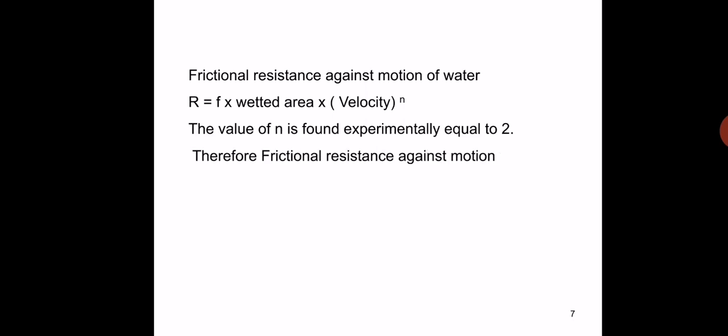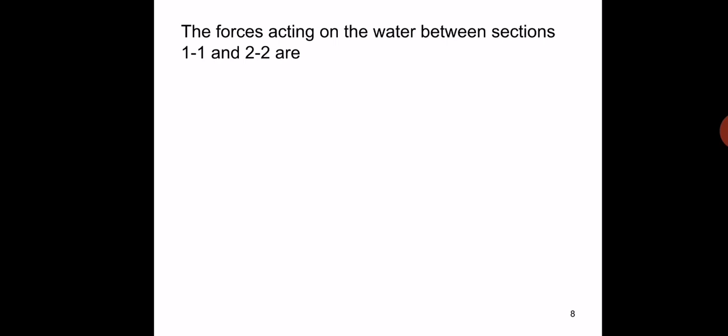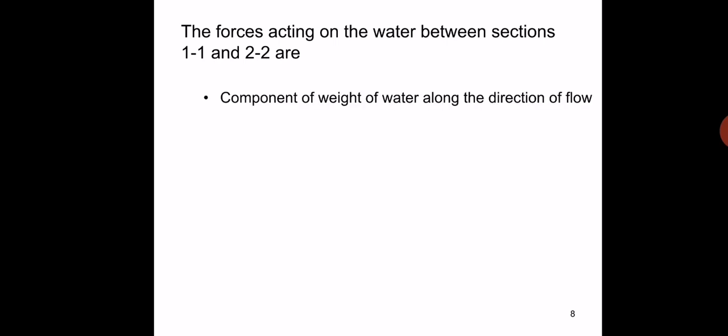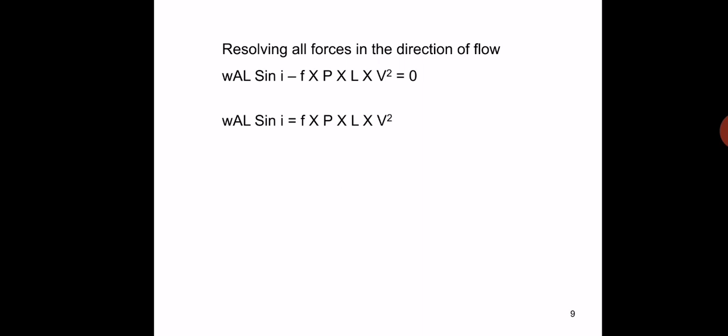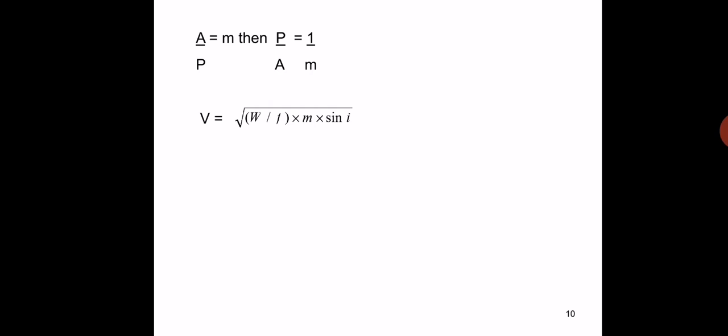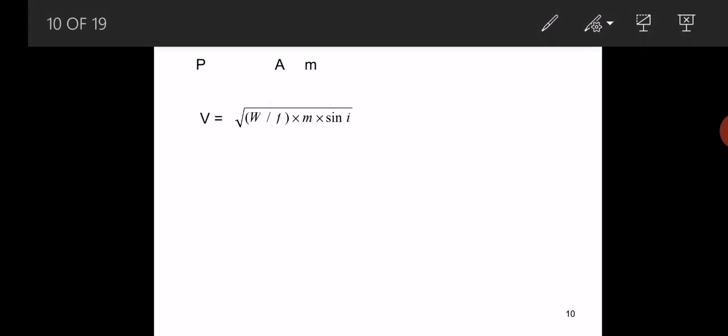Now the frictional resistance against the motion of water. Here the friction is acting against the direction of the flow, so it is denoted with capital R. It becomes the frictional resistance R equals f into P into L into V squared. When we resolve these two forces, we get V squared equals w into A into L into sin i divided by f into P into L. Ultimately we get V equals the square root of w by f into m into sin i. This is the mean velocity of a fluid particle.